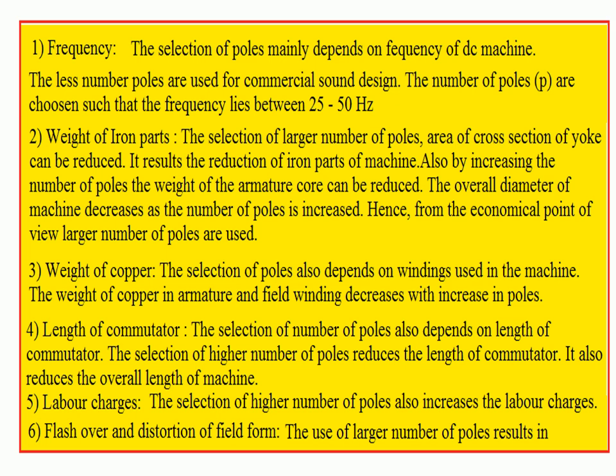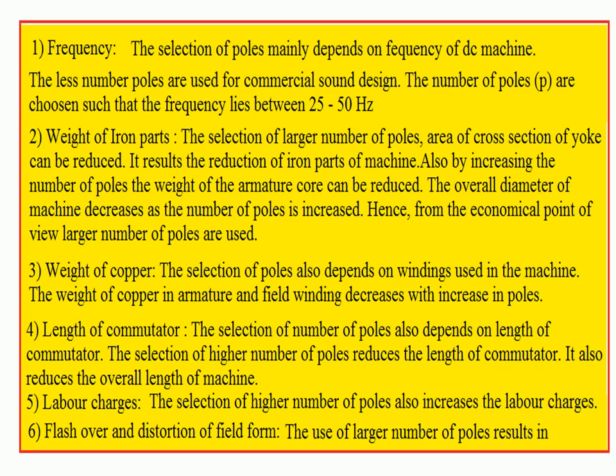So, keeping all these factors in mind, the frequency should range between 25 to 50 hertz. Remember this first rule: the number of poles should be chosen such that the frequency of flux reversal lies between 25 to 50 hertz.